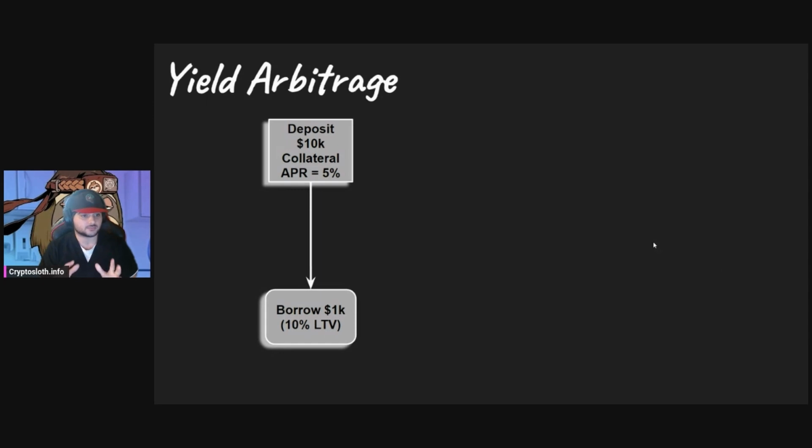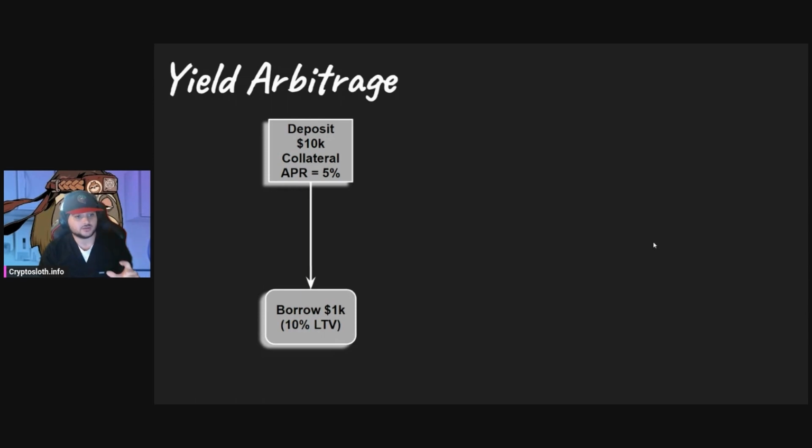Let's say we start with $10,000. We deposit that into the fiat.io protocol, and now we have $10,000 of collateral that we can borrow on. And let's say that we want to borrow $1,000, which is a 10% LTV loan. This is a pretty safe amount to borrow because your liquidation risk is very, very low. The price of your collateral would have to go really far down, or the price of the asset that you borrowed would have to go really high up, for you to get liquidated and lose your collateral. So this is a safe amount of money to borrow with $10,000.